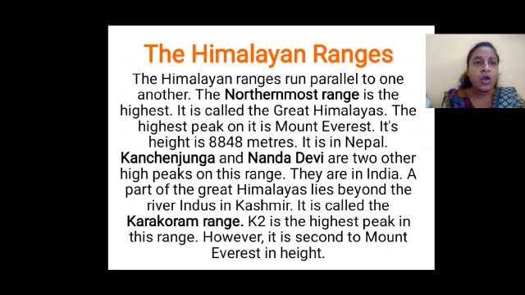So how do the Himalayan ranges run? They run parallel to one another. Which is the highest range? The northernmost range is the highest range and it is also called Great Himalayas. Understood, children? The Himalayan ranges run parallel to each other and the northernmost range is the highest range, also called the Great Himalayas.